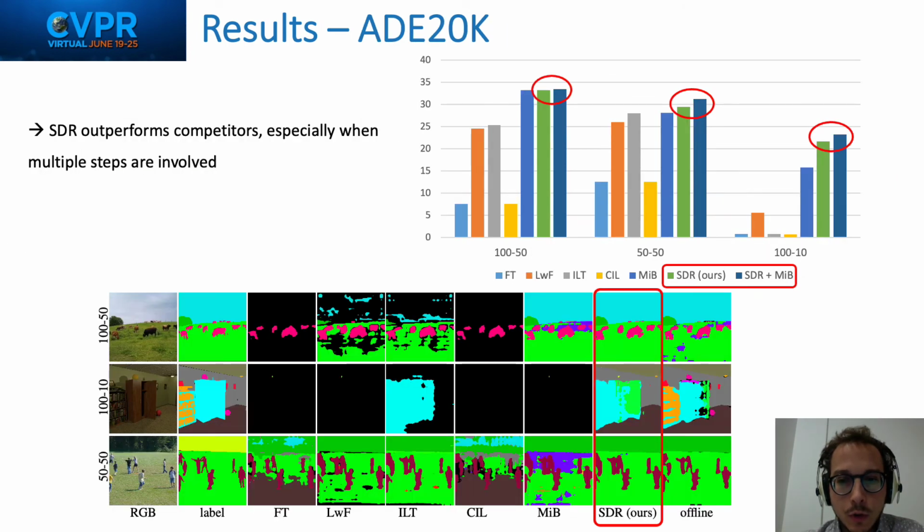Similar considerations also hold for the experiment on ADE20K, where our approach can outperform competitors, especially when multiple steps are involved.